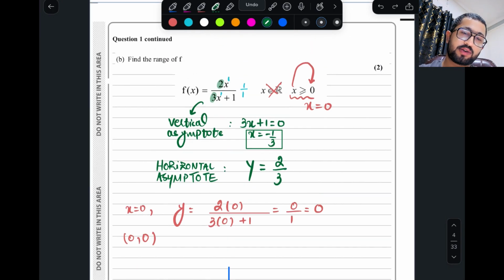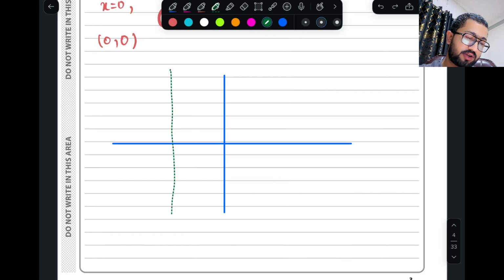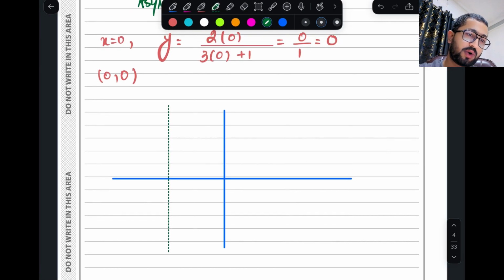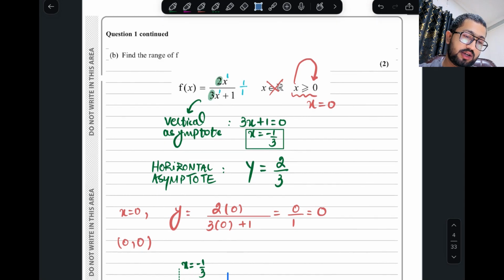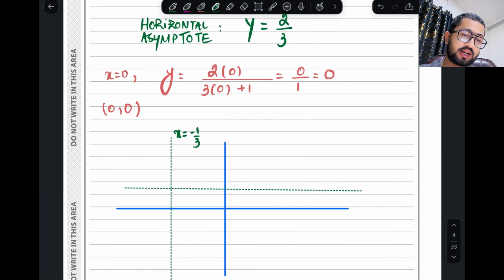So how to make a graph of a reciprocal function? First you have to mark the vertical asymptote, which is minus 1 by 3. Make a vertical line at minus 1 by 3. And the horizontal asymptote is 2 by 3. Make a horizontal line at 2 by 3.